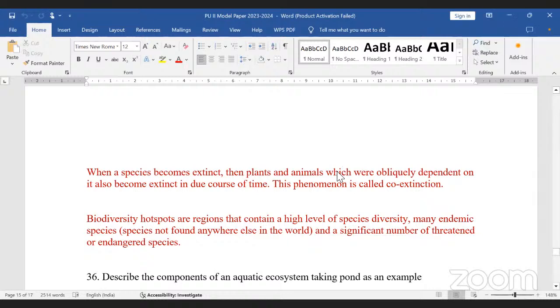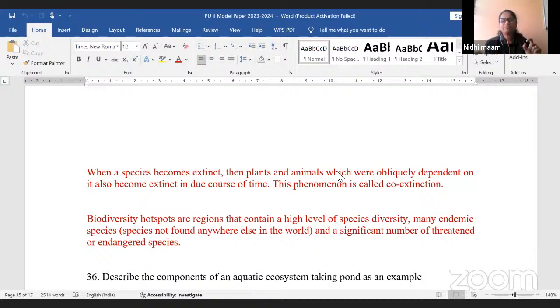Yes, ma'am. When a species becomes extinct, the plants and animals which obliquely depend on it also become extinct due to a course of time. This phenomenon is called coexistence. Biodiversity hotspots are regions that contain a high level of species diversity, many endemic species, species not found anywhere else in the world, and a significant number of threatened or endangered species.